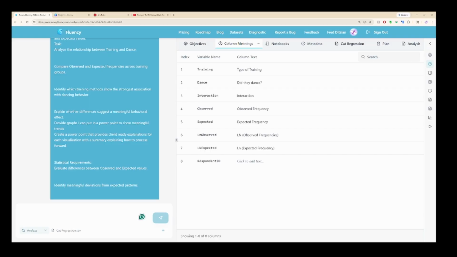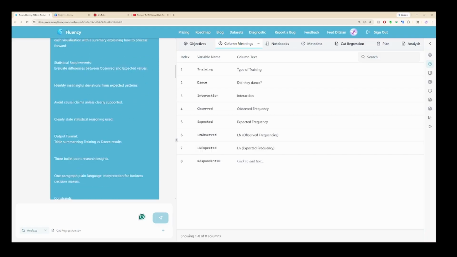I also stated that we want to make sure that we have graphs that we can put into a PowerPoint that show meaningful trends, and we want to make sure these PowerPoints are client ready with explanations for each visualization, with a summary explanation on how to process that information and how to move forward. I included statistical requirements, like for example, evaluating the difference between observed and expected values, identifying meaningful deviations from expected patterns, avoiding causal claims unless we can find evidence that strongly supports that, and clearly stating our statistical reasoning. Very similar to some of the prompts we've already used in the past.